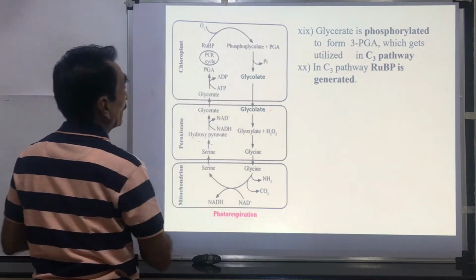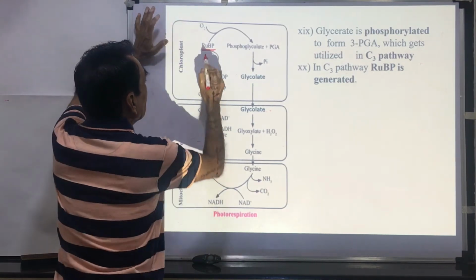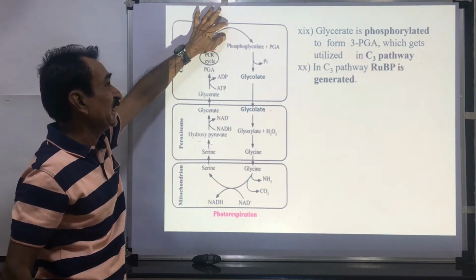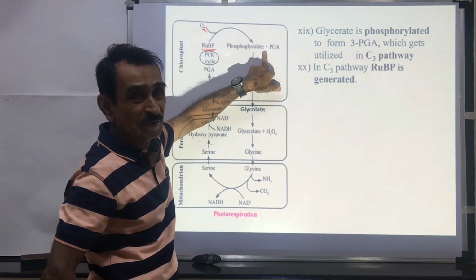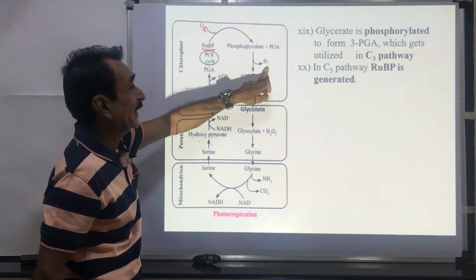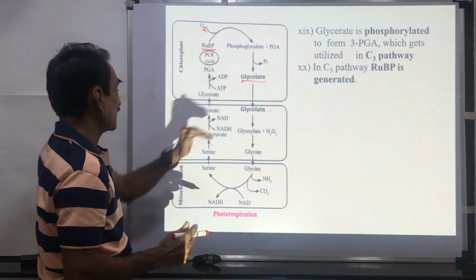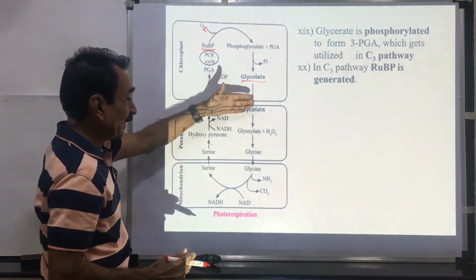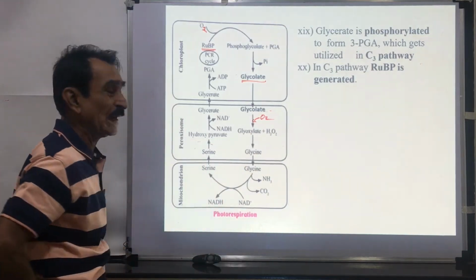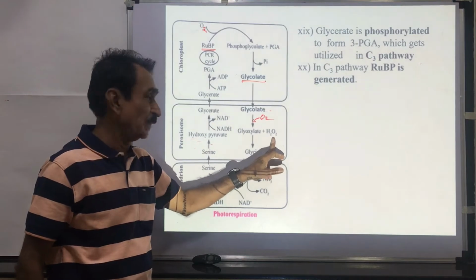You see it once again in brief. RuBP, ribulose 1,5-bisphosphate, accepts oxygen. In presence of the enzyme RuBP oxygenase, there is formation of phosphoglycolate and phosphoglyceric acid. Phosphoglycolate is dephosphorylated, means phosphate is removed. There is formation of glycolate. Glycolate is transferred to the peroxisome. In the peroxisome, glycolate is oxidized by the glycolate oxidase enzyme into glyoxylate. There is formation of hydrogen peroxide.